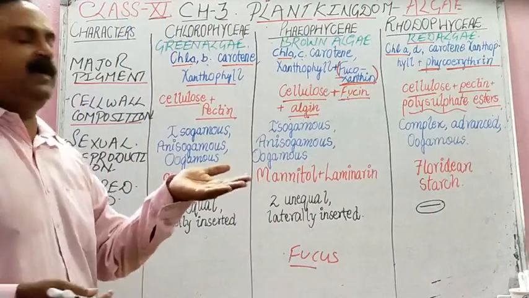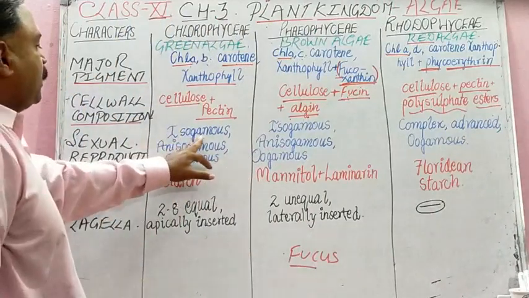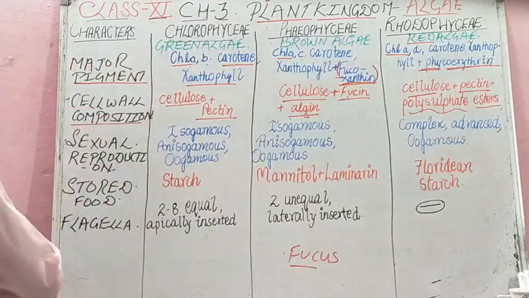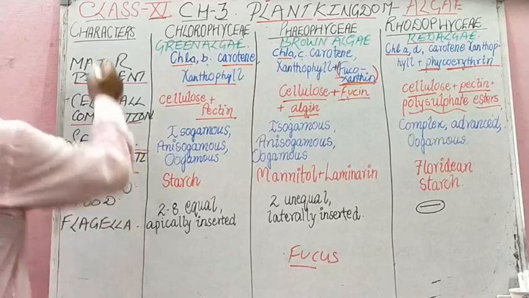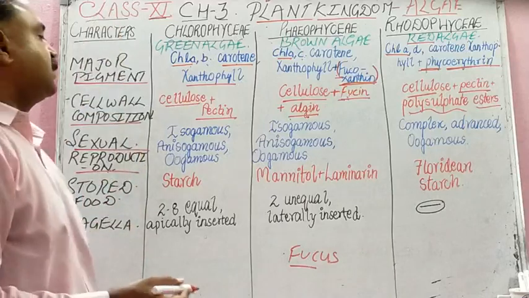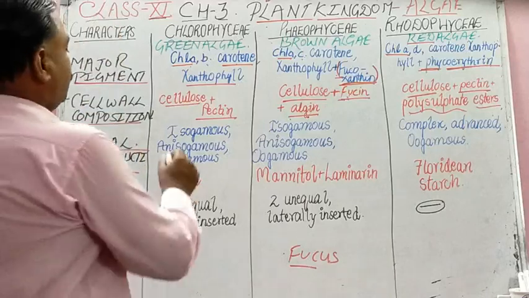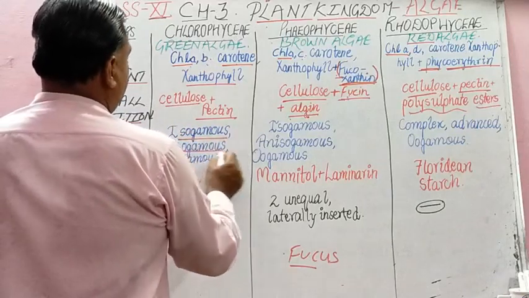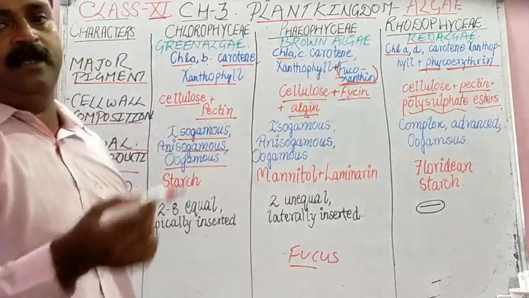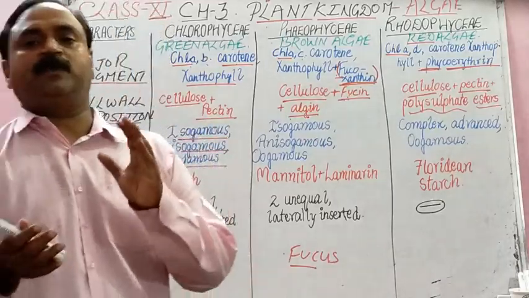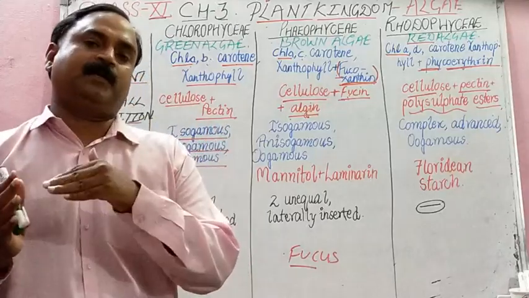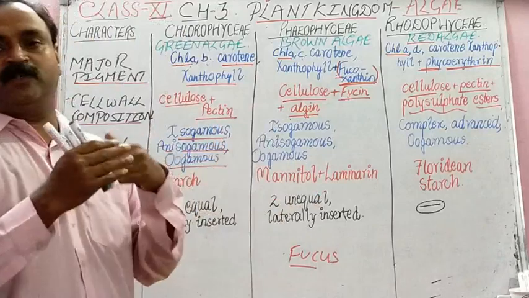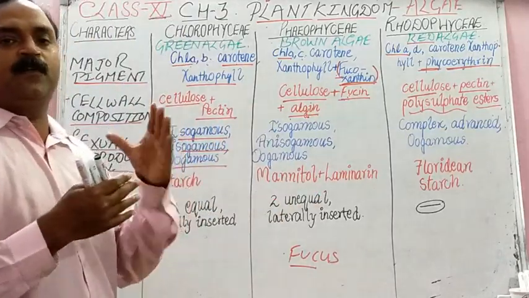Then the next character is very important and very interesting. Already you have studied in the previous chapter the meaning of isogamous, anisogamous and oogamous. So the next factor is sexual reproduction. In sexual reproduction there are all three: isogamous, anisogamous and oogamous. Isogamous means, students, morphologically the gametes are similar, but physiologically they are different. And aniso means physiologically as well as morphologically they are different.